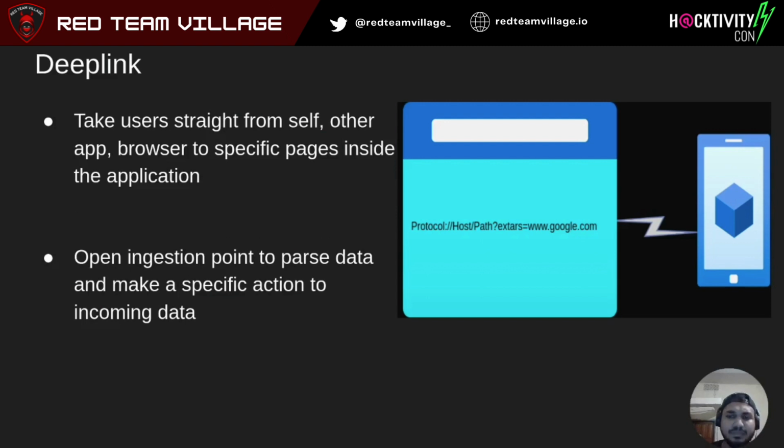Coming to deep link, basically, deep link allows user input, or deep links even allow a normal protocol and a host to enter the application using data paths. So let's say you have defined a protocol and host in your application manifest, and you want this deep link to render a page. Using this, basically an attacker can add his URL and pass this to the deep link, and using that, the application would render your malicious web page.